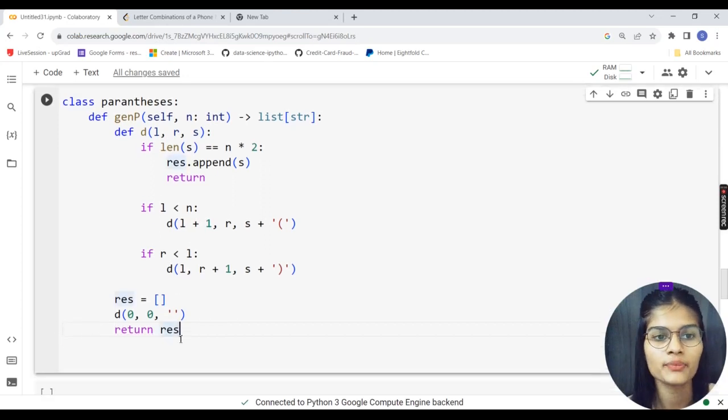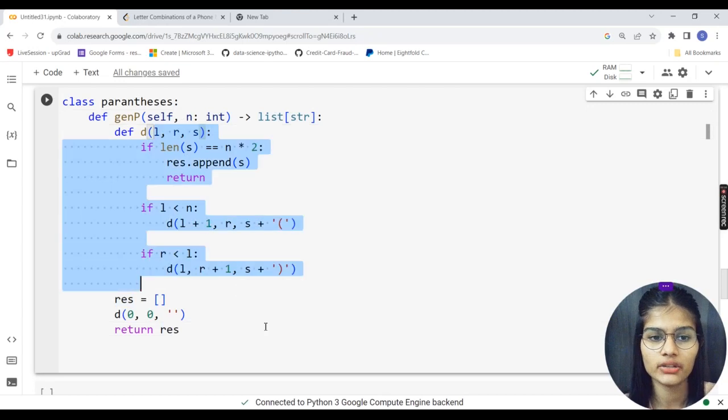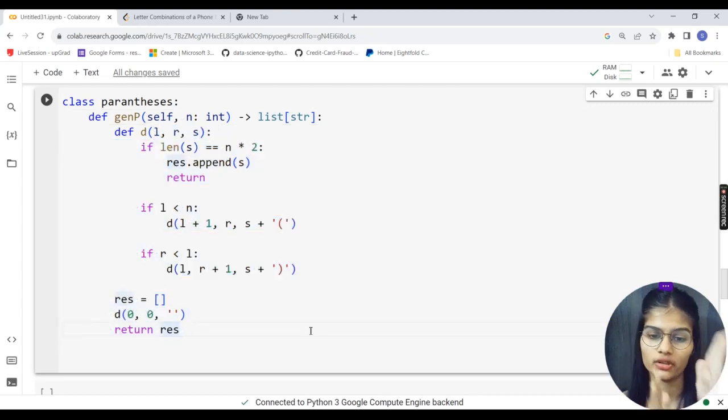Pretty okay, fine. So see, this particular program was as simple as that. What we had done over here, we just made a class with the parentheses, we made a function over here, right? And I simply passed self and then an integer. I simply created a list and the str over that. I generated the output, and what I did, I just simply checked on the left hand side and right hand side, what are the different parameters over there? I just tried to add the same onto the left and the same onto the right. As simple as that.